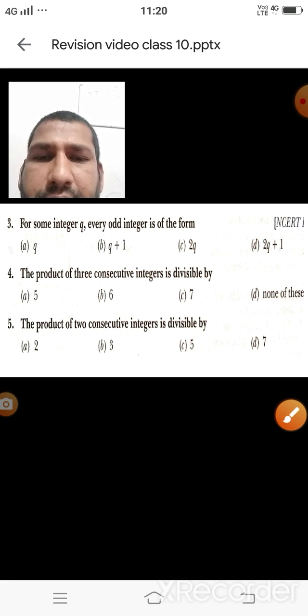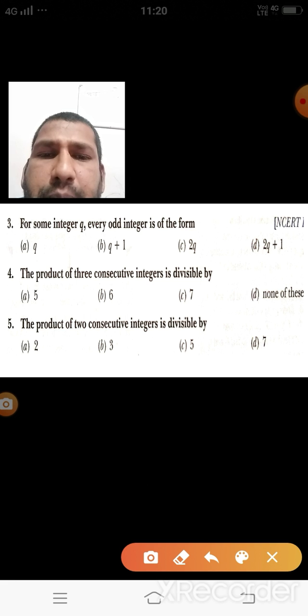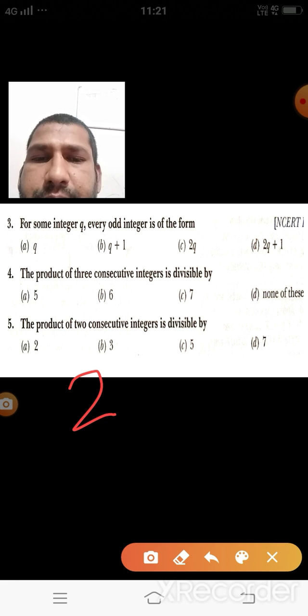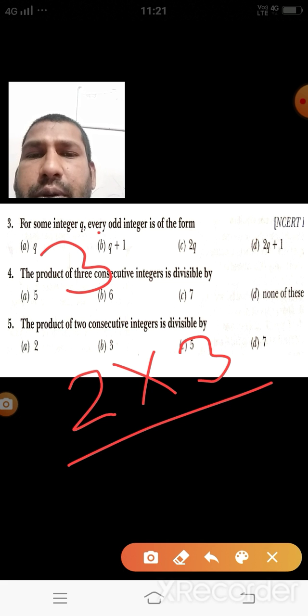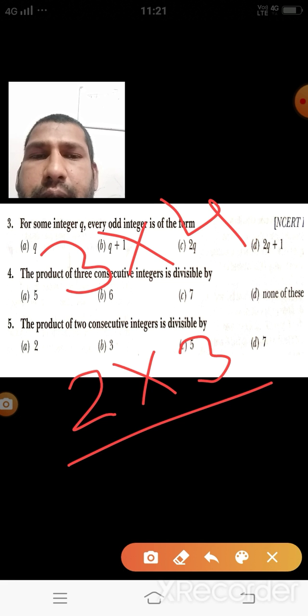What we are observing, if we are taking the product of any 2 consecutive integers, suppose I am taking 2, 3, this value is divisible by 2 and also by 3. I am taking 3, 4, this value is also divisible by 3 and it is also divisible by 2.